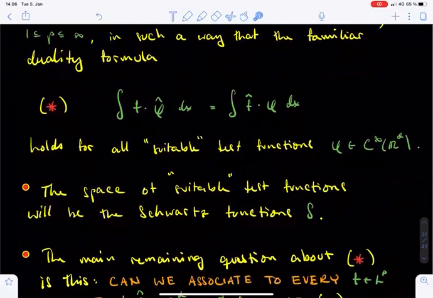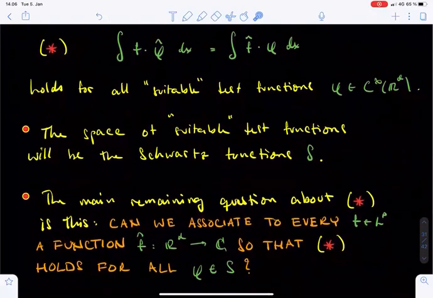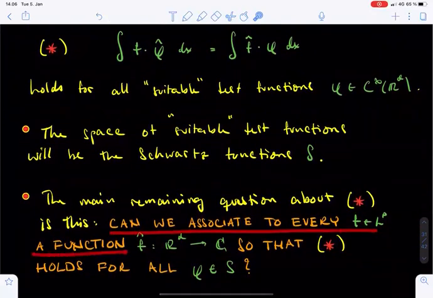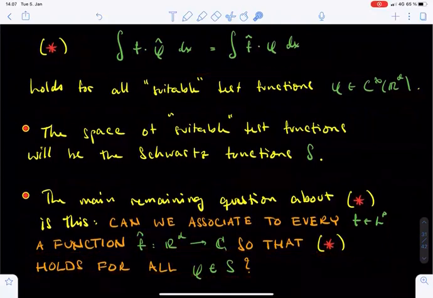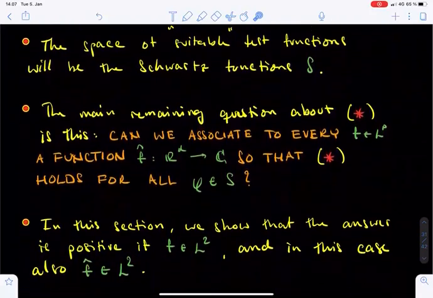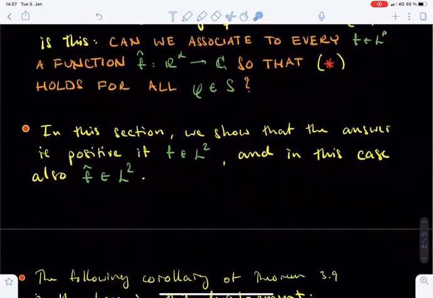As we have already discussed, the space of suitable test functions here is the space of Schwarz functions. Therefore, the main remaining question is: if f is a function in L^p, does there exist a function f hat such that the duality formula makes sense and is valid for all Schwarz functions? And if such a function f hat exists, what can we say about its properties? In this lecture, we answer these questions in the case when p equals 2. If f is an L2 function, we will associate to f another uniquely determined L2 function f hat such that the duality formula holds for all Schwarz functions.